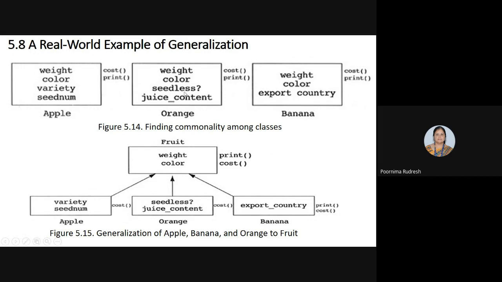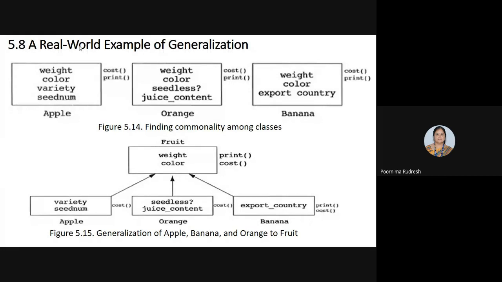If you verify these three classes, there are two data members which are common in all three classes. What are those? Weight and color. This weight and color are the common data members present in apple, orange and banana. So since there are common data members available, can we construct the inheritance relationship if we have only the common data members? If we have only common data members, and no common messages or behaviors are available, then we cannot construct the inheritance relationship. Please concentrate here.